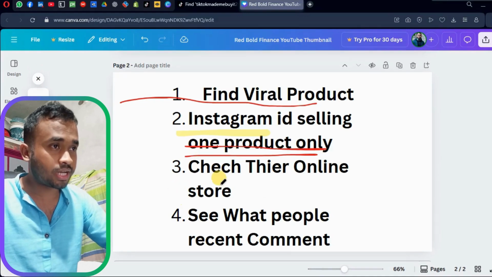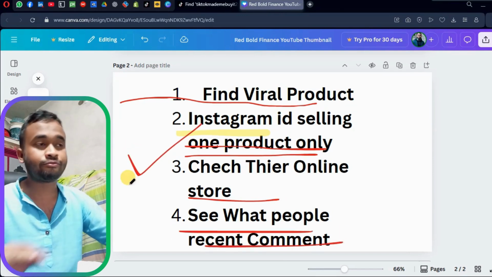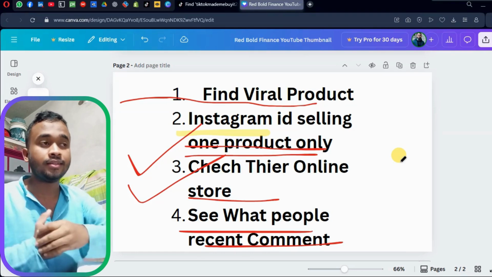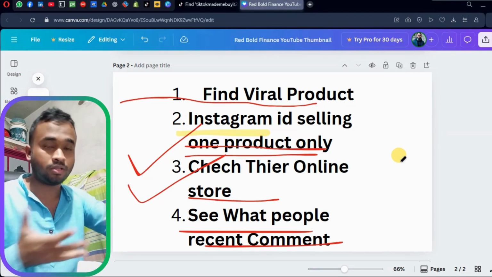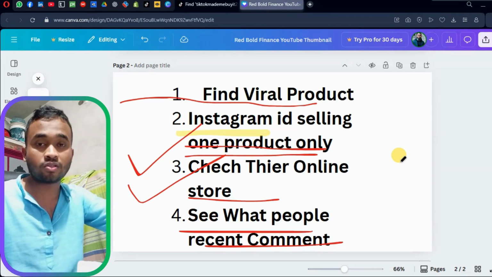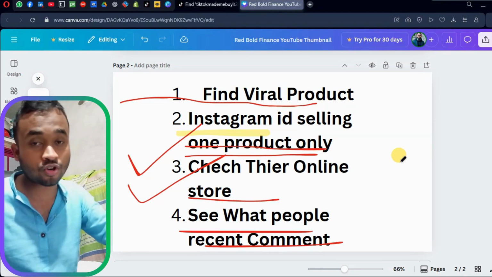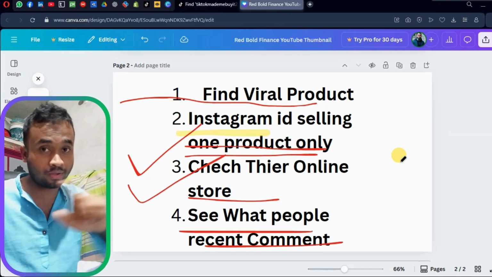Check their online store is done, and see what people say in the comments, this is also done. So boom, this is the system that you can use to find a good product for TikTok Shop. This is very simple. After you make a viral video, you will see the customers' comments, then you will go for the store creation. Not the store first, the product and the video making first. So that's it.